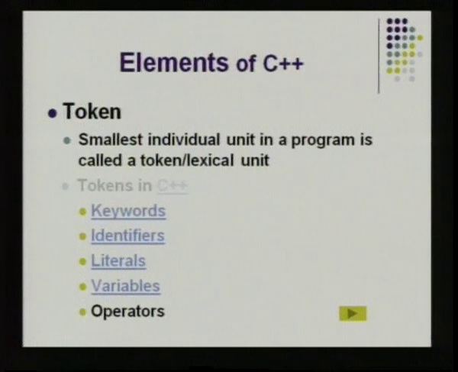They are the basic elements of that language. Like that, when we say tokens in a programming language, it means the smallest unit of that language. It has another name called lexical unit. So, there are 5 tokens available in C++. It is classified like that. You have keywords, identifiers, literals, variables and operators. So, today we will be seeing about keywords, identifiers, literals and operators.